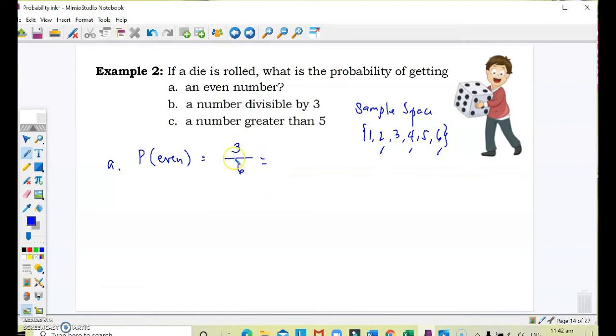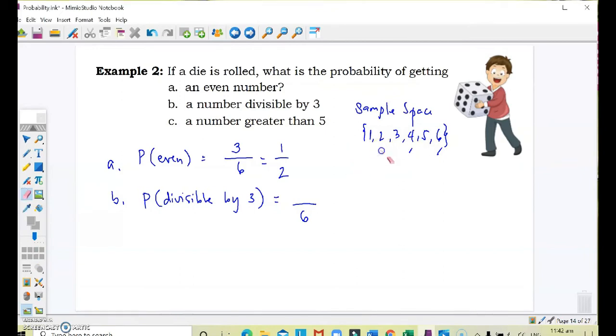Or the probability of getting an even number is, in simplest form, 1/2. Now let's go to letter B. What is the probability of getting a number divisible by 3? The event is a subset of a sample space. Therefore, we have the denominator as 6 because there are 6 possible outcomes.